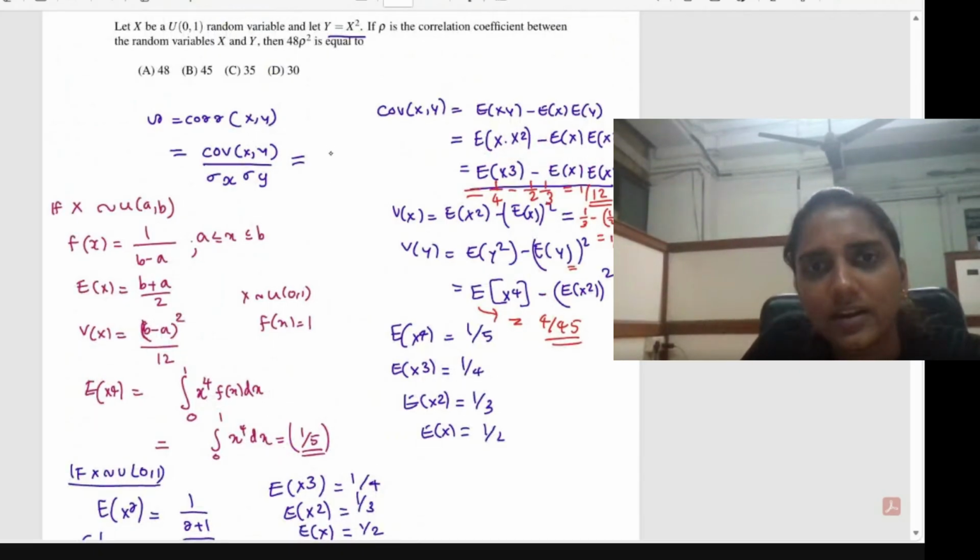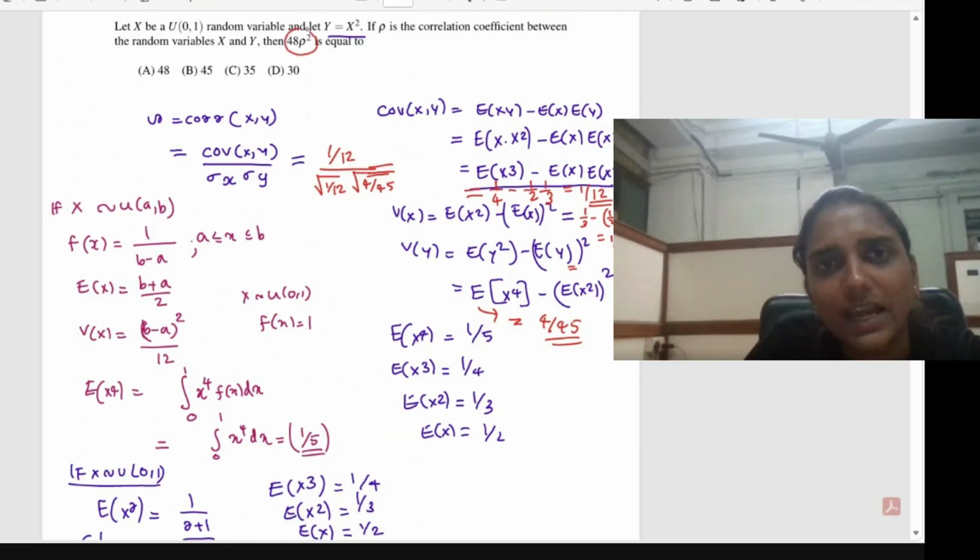So we can substitute and then we can solve for this covariance of x comma y by sigma x sigma y as 1 divided by 12 divided by square root of 1 by 12 into square root of 4 divided by 45. So don't be afraid of the square terms. The question is already about 48 into rho square. So even though there is root, when you take rho square, the root will get cancelled.